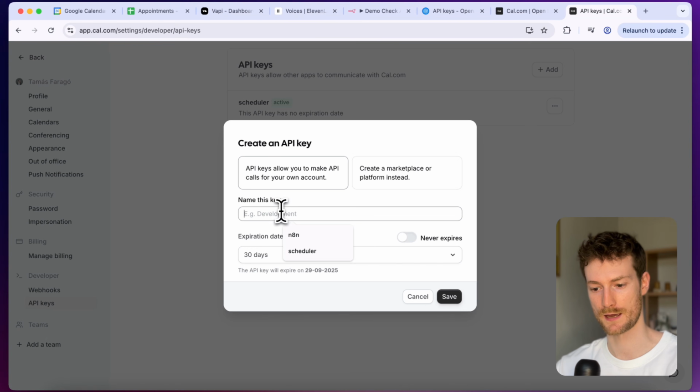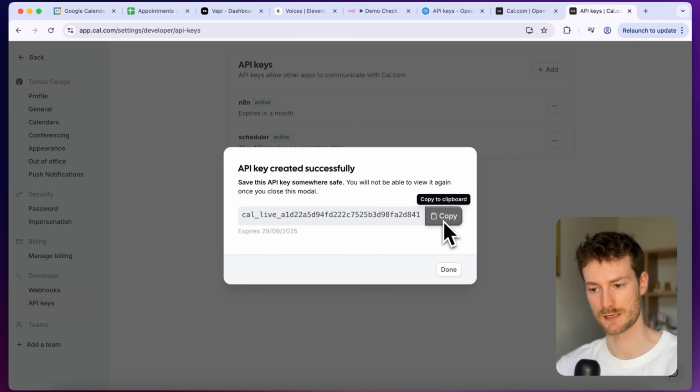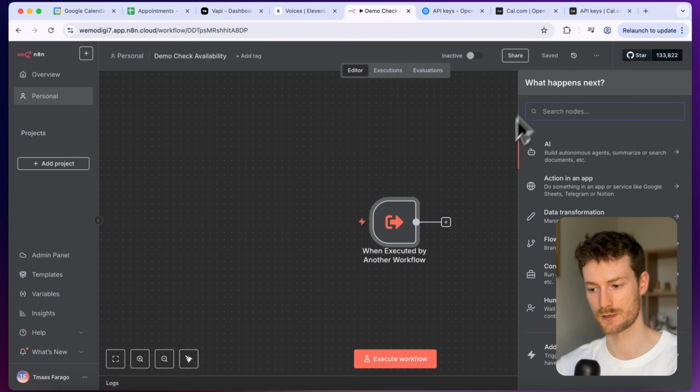So I'm going to click on add and let's give it a name. I'm going to call it n8n and click on save. And let's copy this API key. And now we can go back to n8n and let's add an HTTP request node.